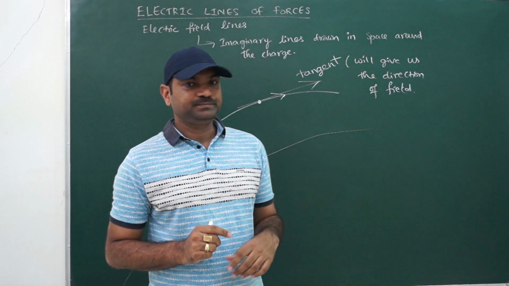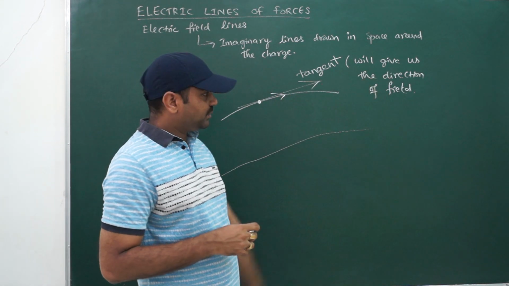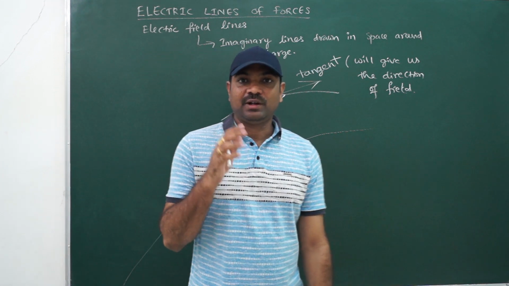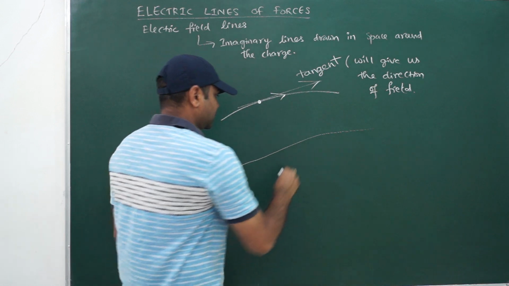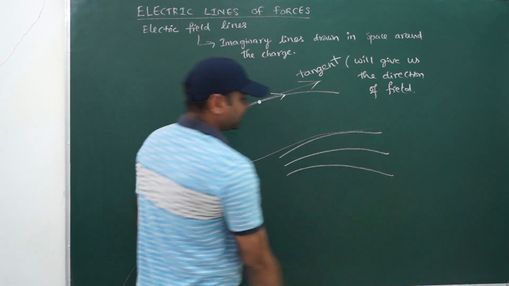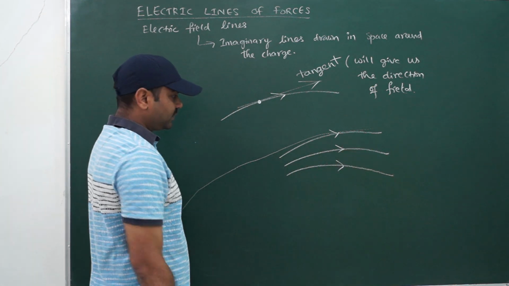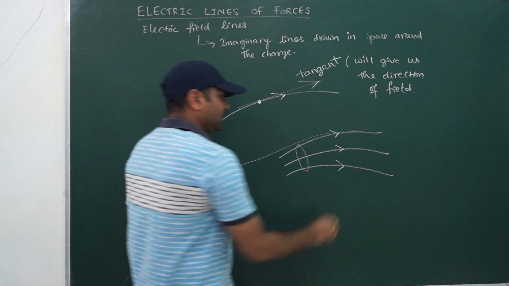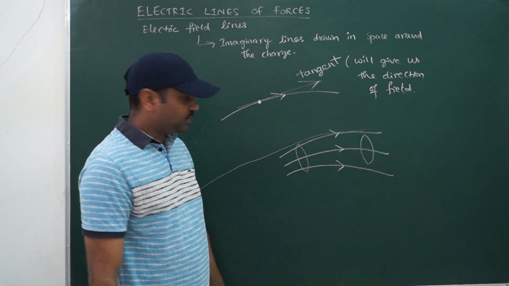So by using the field line we can identify the direction of the electric field at any point just by drawing a tangent. And the second important point is, not only do we represent the field direction, these electric field lines will also represent the magnitude of the electric field. How? Suppose I have field lines something like this, going from left to right. Suppose I take a unit normal area, the same unit normal area at two places.